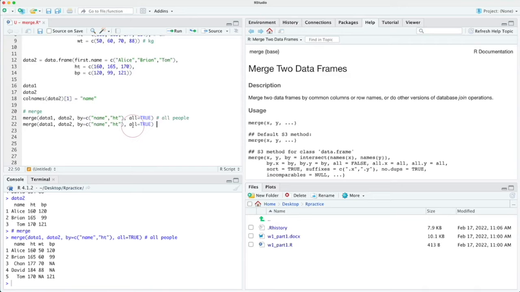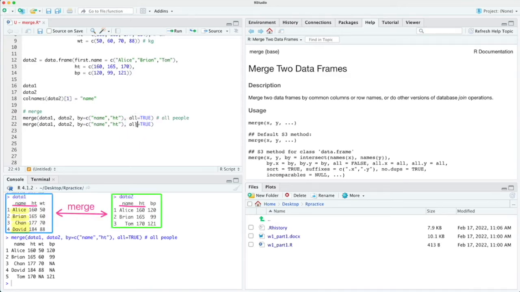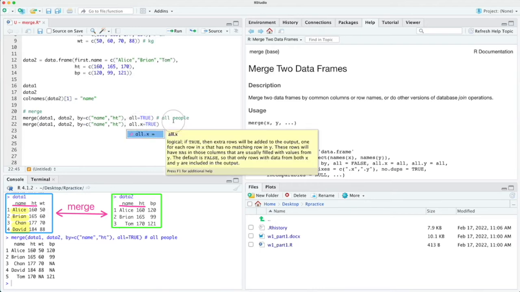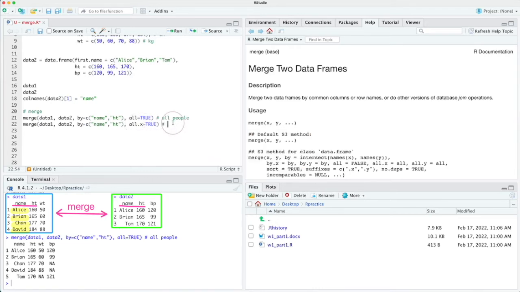In another case, we are only interested in keeping the persons from data 1. By setting all.x is true, the first dataset at the left side will be the reference to keep. See what happened. Now you see only 4 people remained in the merged data.